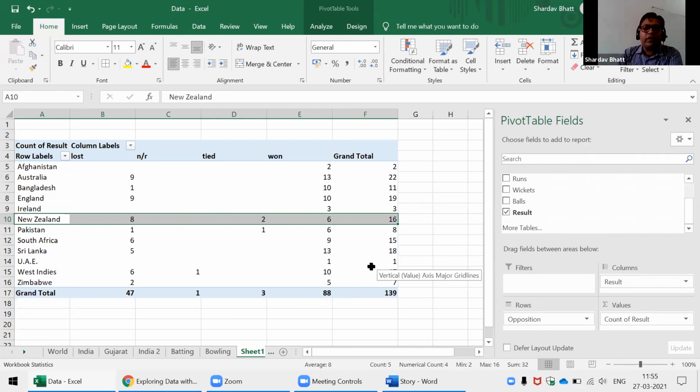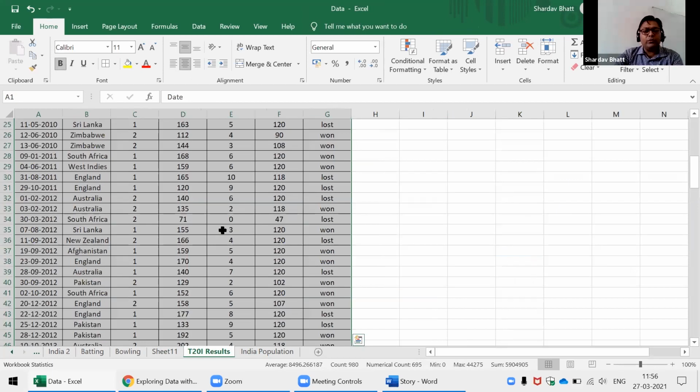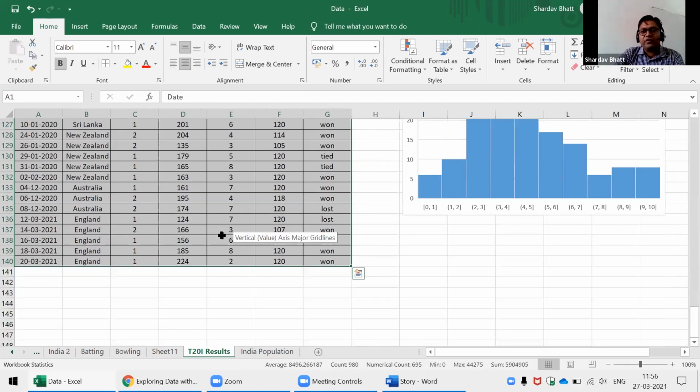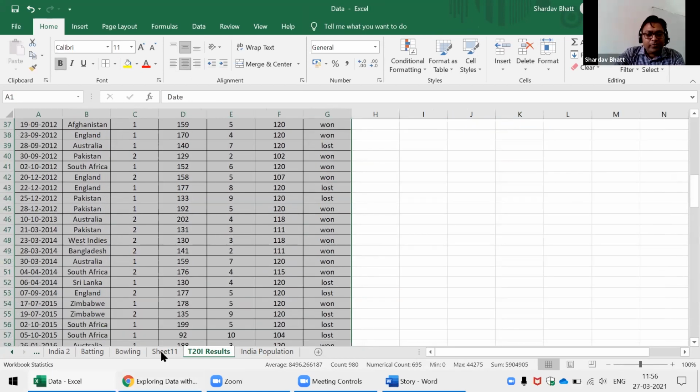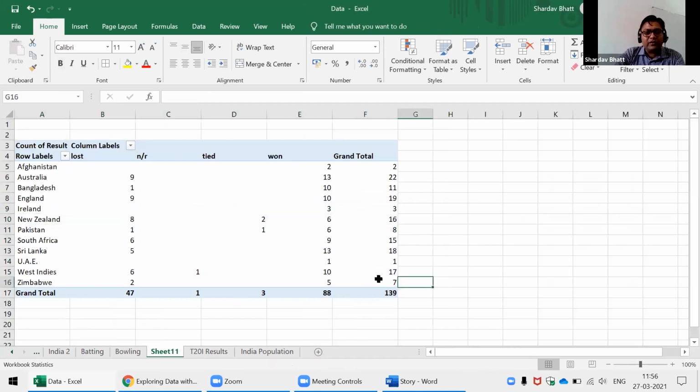So we can do this type of analysis by pivot table. You see, we have data in this format. Okay, long tabular data, which cannot fit in our article. But if you create a pivot table, you can easily fit this nice looking table.